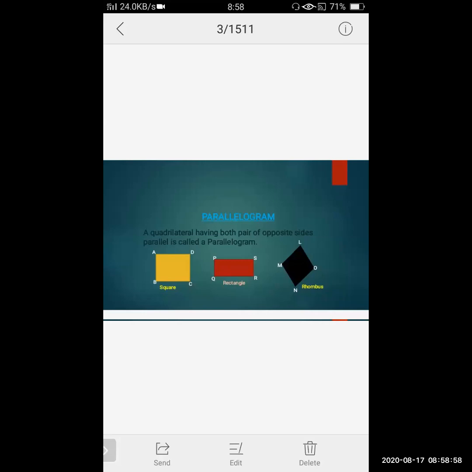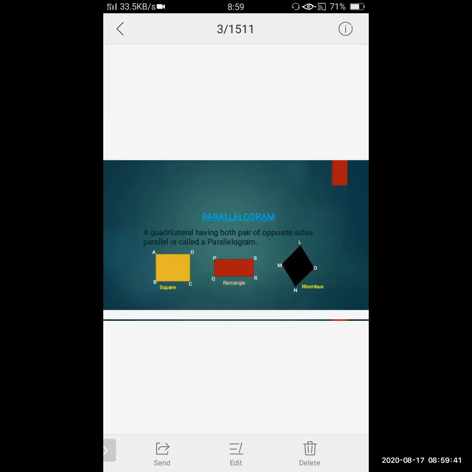Now second is what? Rectangle. Now in the rectangle PQRS, side PQ is parallel to side SR or no? Both the sides are parallel. At the same time, both the sides are congruent. That means the distance between PQ and SR is the same. Again, side PS and side QR, again these two sides are parallel as well as they are what? Congruent. So again, this satisfies the condition of the parallelogram or no? Okay.